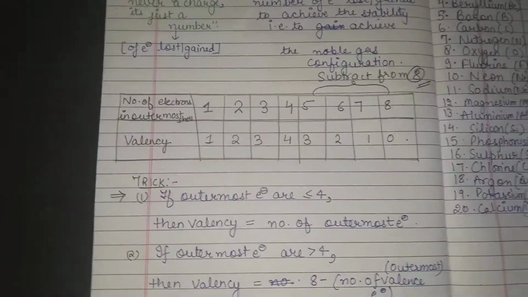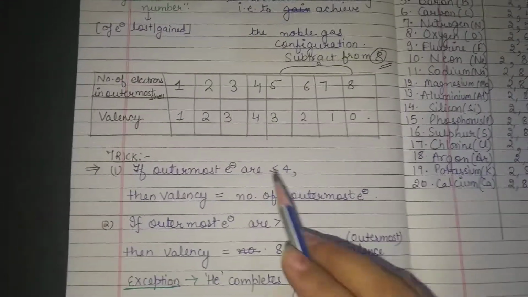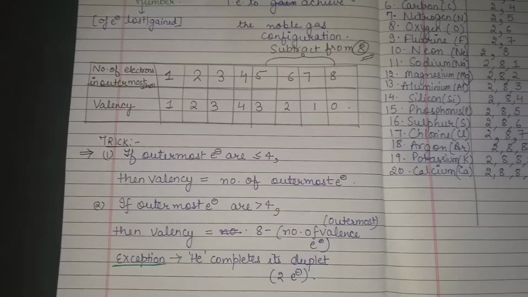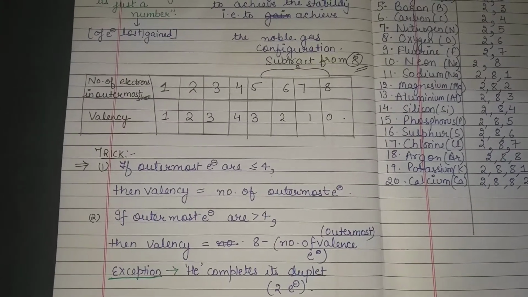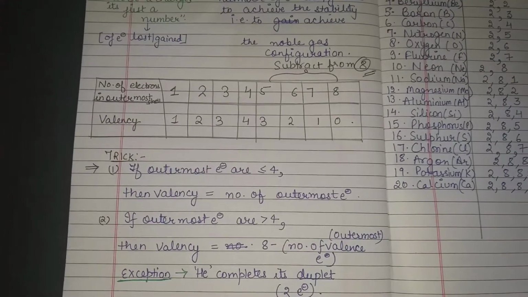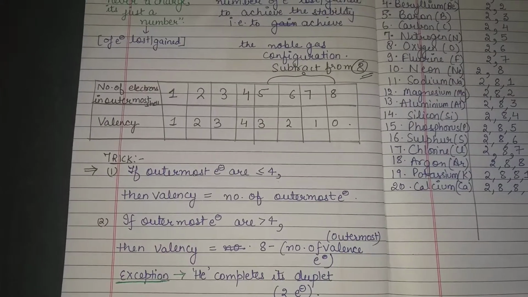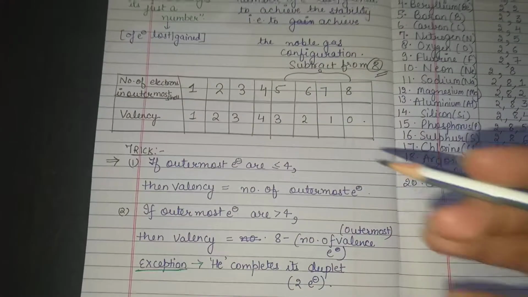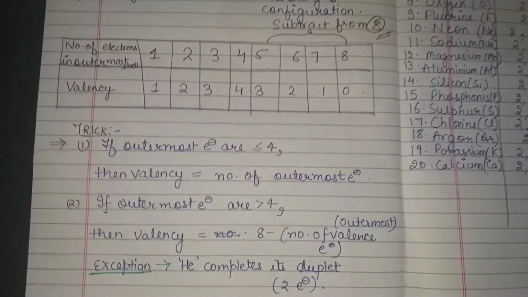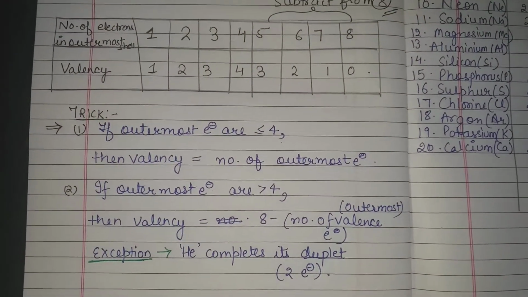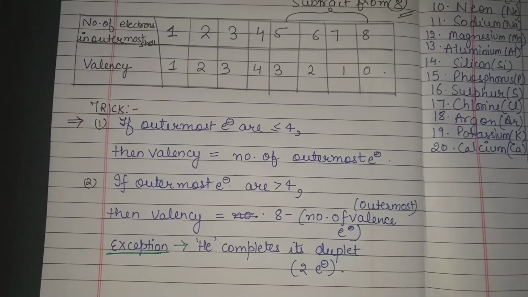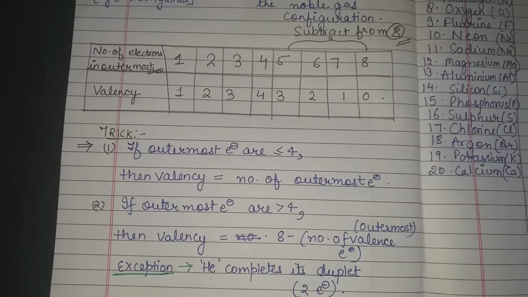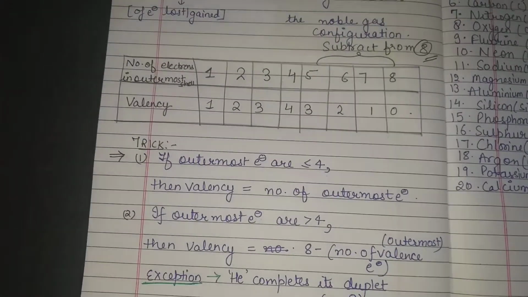Here I have one trick. Suppose the outermost electrons are less than or equal to 4. In that condition, valency will always be equal to the number of outermost electrons, right? If it is less than or equal to 4, in that condition only. But suppose the outermost electrons exceed 4, or are more than 4. In that condition, valency will always be equal to 8 minus those outermost electrons. Meaning if the number of electrons exceeds 4, you have to subtract that number from 8, right?